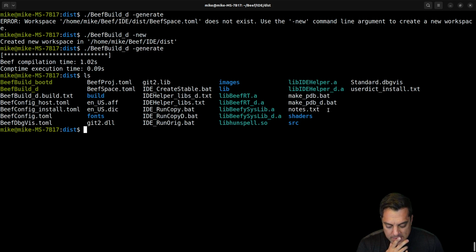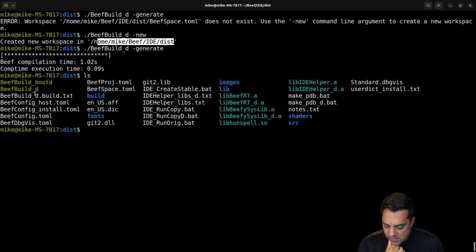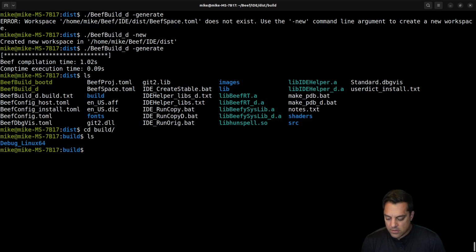Did it make a folder? I don't really care if it made a folder. I just want to try this out here. Let's see here. New workspace. So this might. I'm guessing nobody uses this document. Oh, I guess there's like a folder for like a build or something. Let's see here.